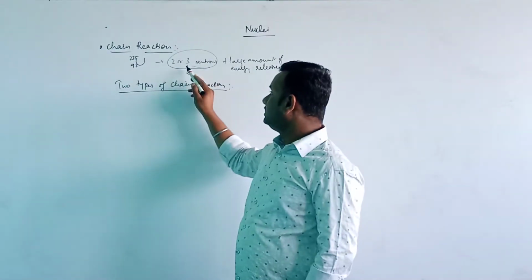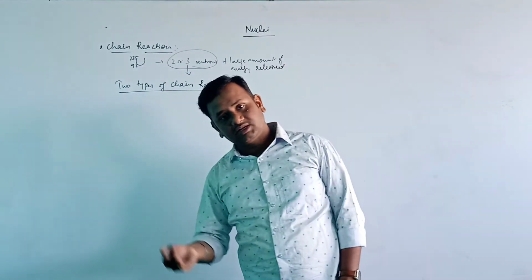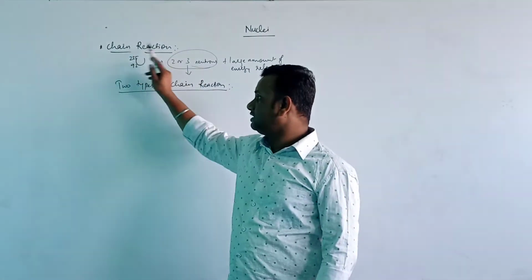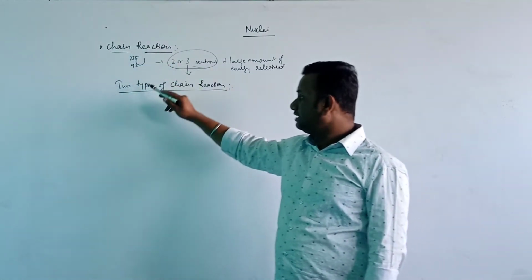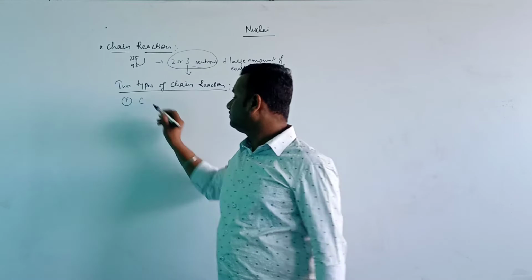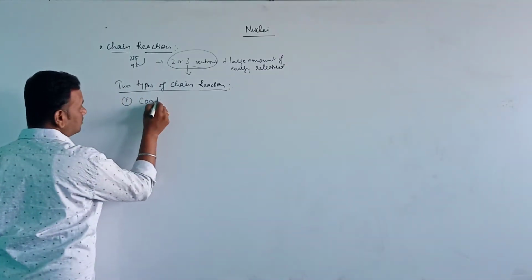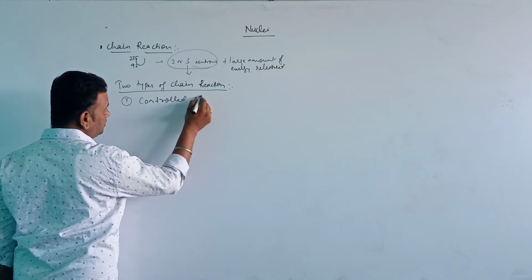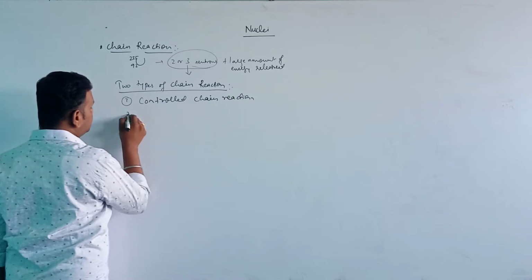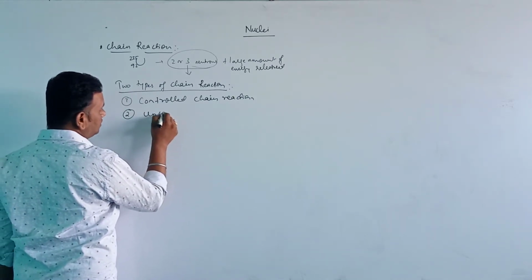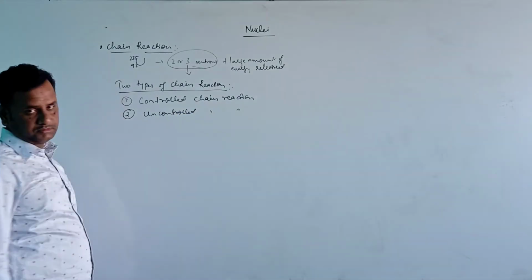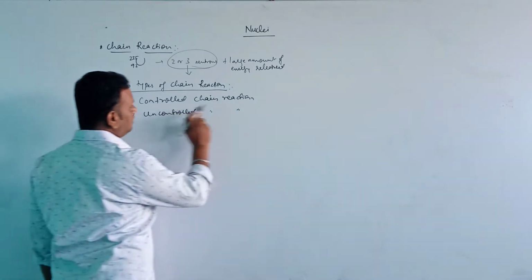These neutrons undergo further reactions, and the process continues. That process is called a chain reaction. There are two types: one is controlled chain reaction, and the second one is uncontrolled chain reaction.